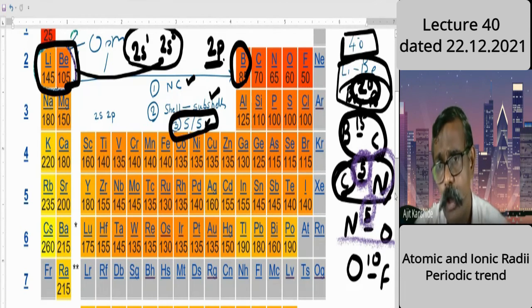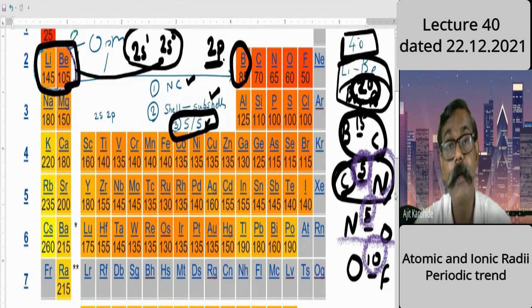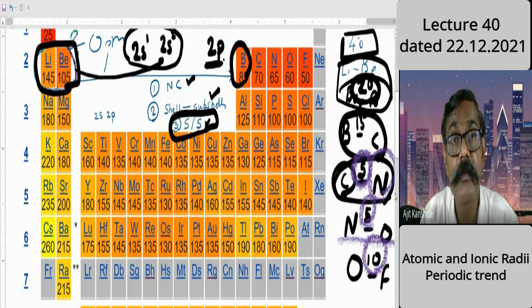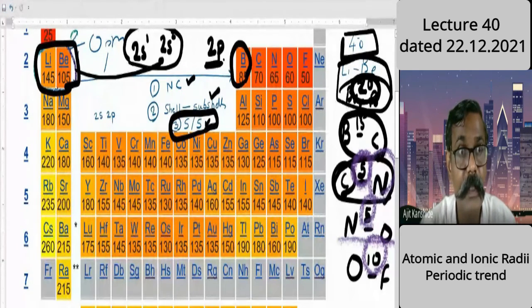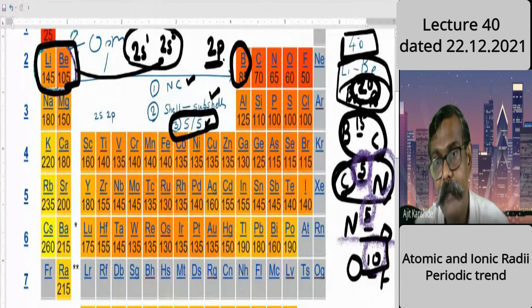Now I come to this. Oxygen to fluorine decreases by 10 picometer. A considerable decrease is there. Could you understand what I'm saying? The reason I had not given for this last difference, I'm giving that reason now. The other things were nearly the same, and the same logic can apply here.